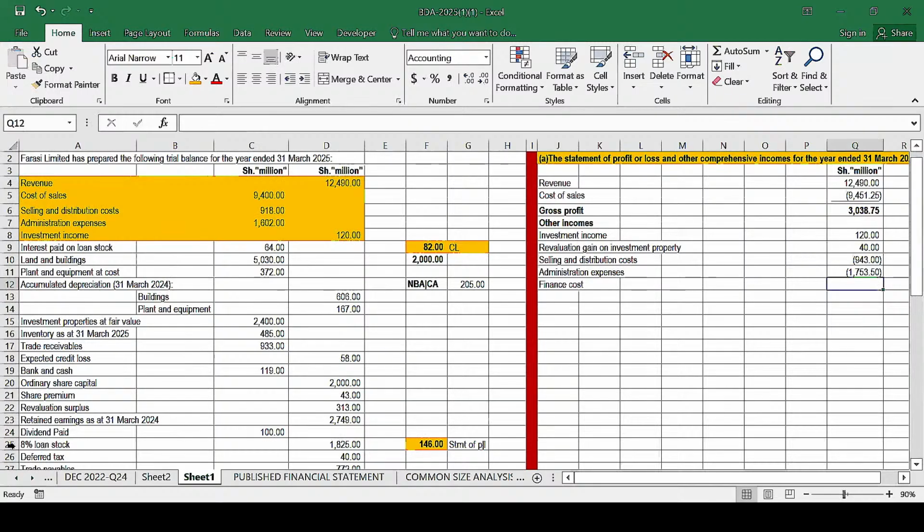And the interest for the current year, as I've said, you take 8% of this value, which has given us 146. Out of this, the company had only paid 64. The difference, which is 82, we have said is a current liability.